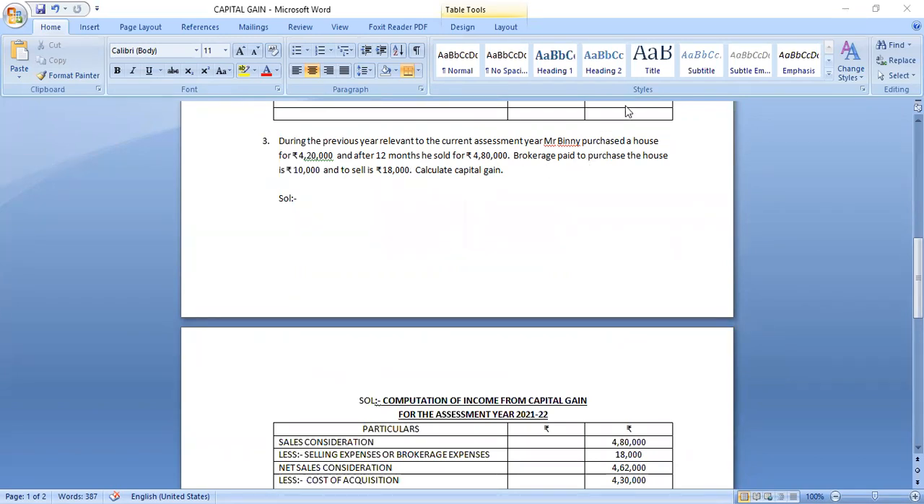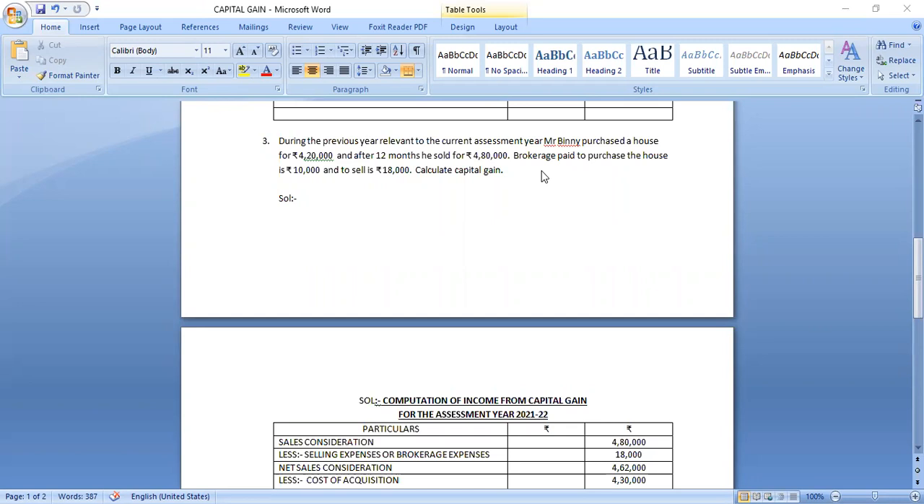Remember, he purchased for 4.2 lakhs and after 1 year he sold it. And remember what I told you: for immovable property, if you hold the asset for more than 2 years it is long term, less than 2 years is short term. But he is selling after 1 year, so that is called short term. But here consider that he is paying brokerage to buy the house. So that brokerage amount should be added to the cost of purchase.